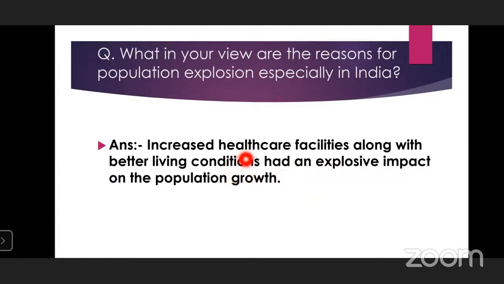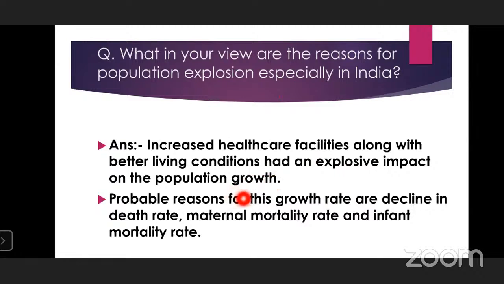Because of development in medicine, drug production and cures for various diseases, healthcare facilities have improved, and so the population is increasing. The probable reasons for this growth rate are a decline in the death rate, as well as in maternal mortality rate and infant mortality rate.